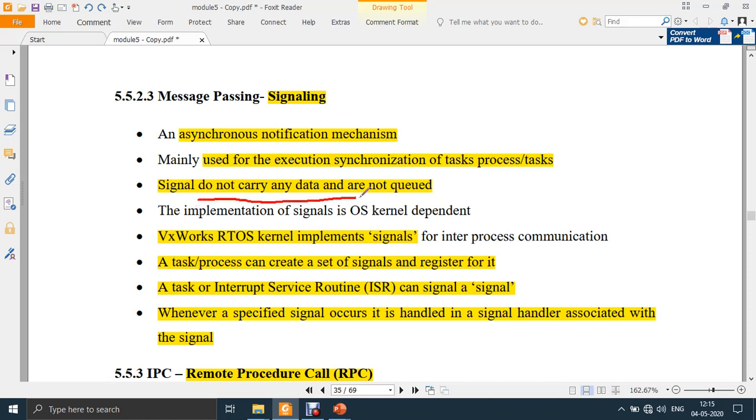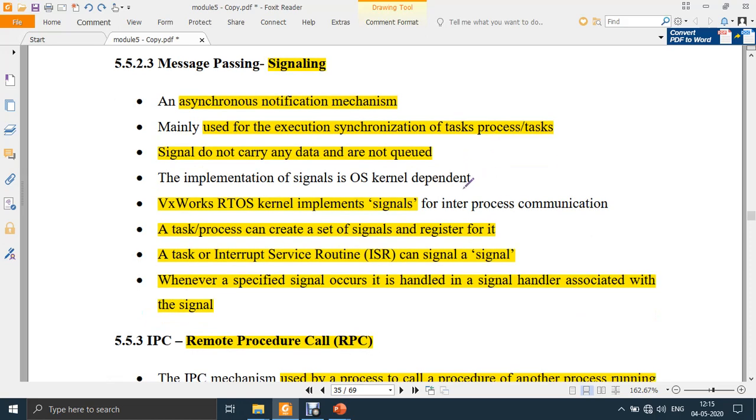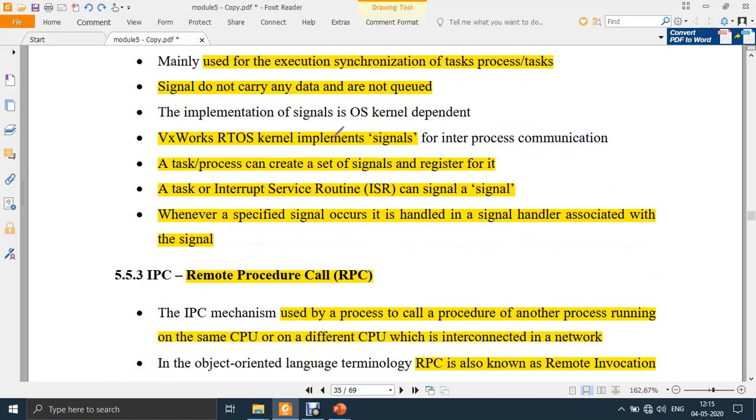Signals do not carry any data and they are not queued. A missed call cannot be queued, but a message can be queued. So a missed call will not communicate anything; it is just a signal that the job is complete. It will not contain any data. Again, implementation is OS dependent.